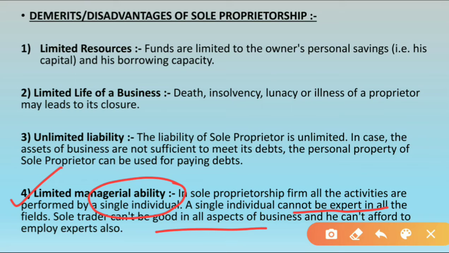And plus he can't afford to employ experts also. He cannot be good in all the aspects, in all the fields. In some field he may do good, but in others he may not. So that is why it is said that they have limited managerial ability, because they are not able to manage each and everything by their own, because they are not expert in each and every field.